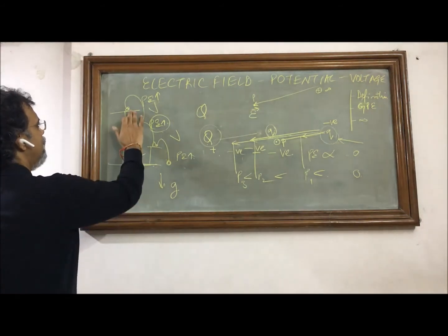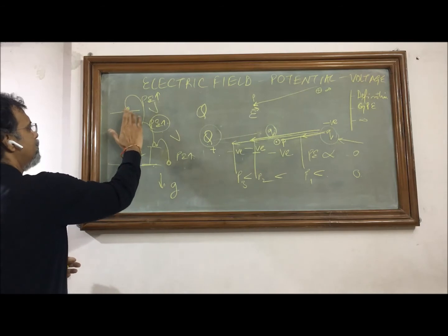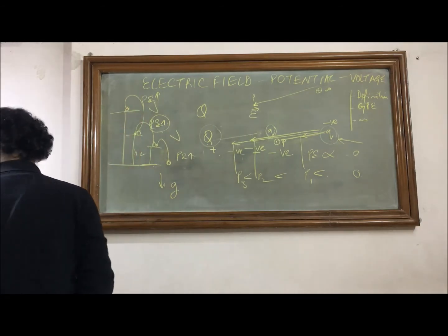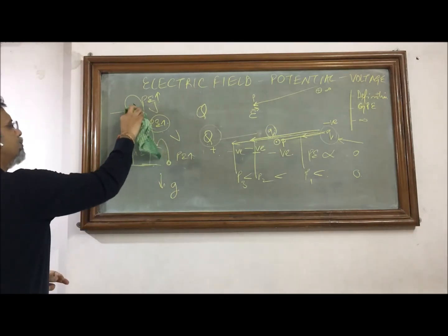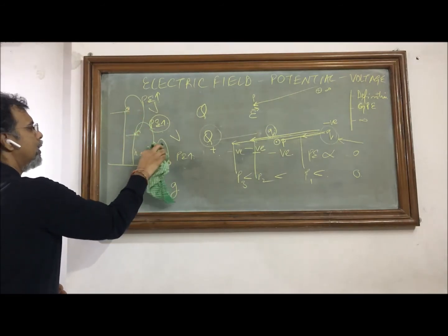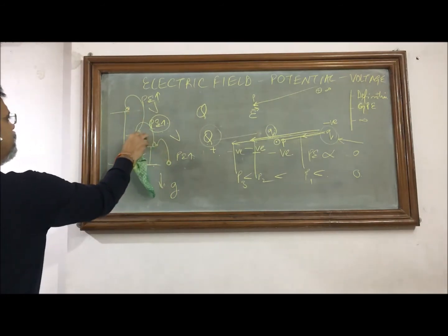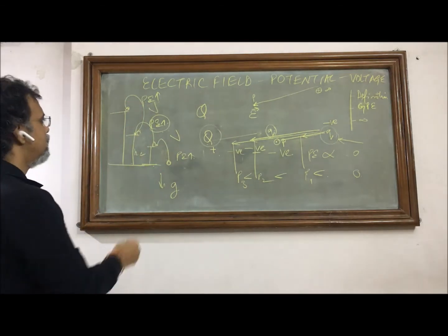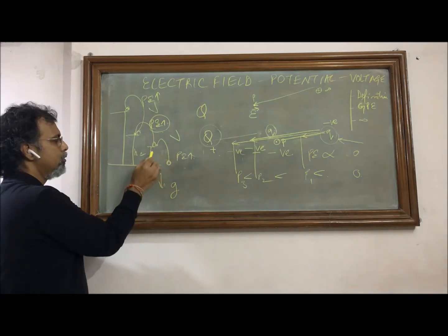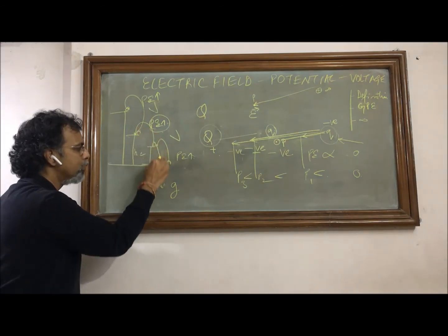Now if I remove these stops which were holding these masses, we know that spontaneously this will come back to this.